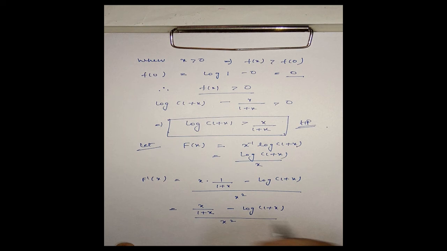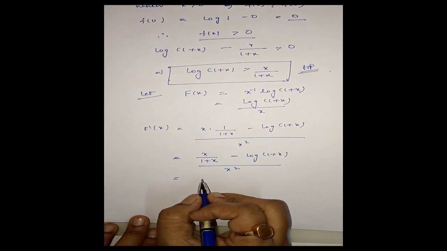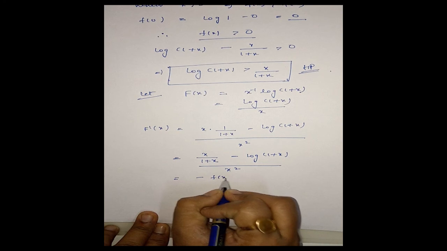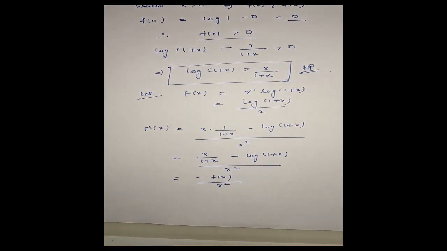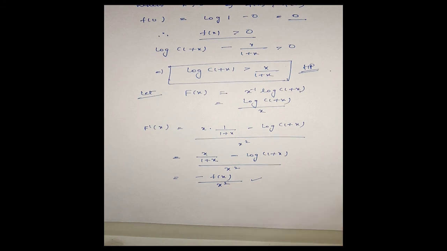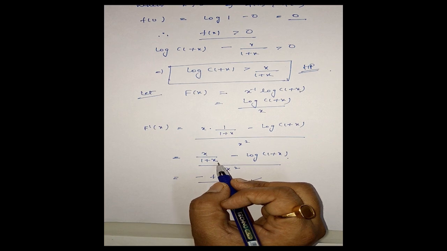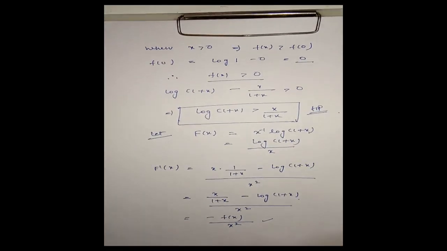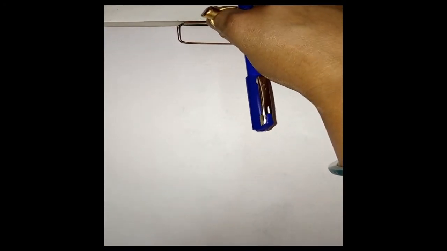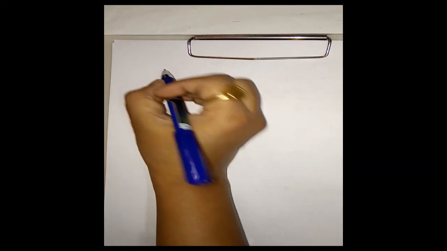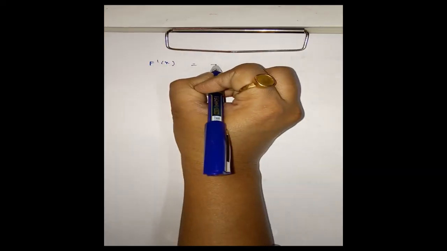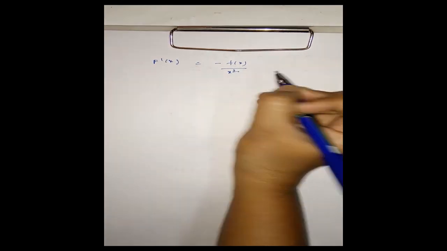And this numerator is nothing but my f(x) only. I can write this capital F dash x in this form, since f(x) is log(1 plus x) minus x by (1 plus x). Clear? Now we have this F dash x is equal to minus f(x) by x square.